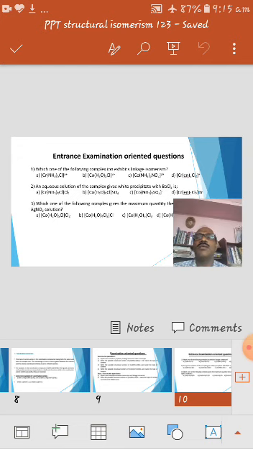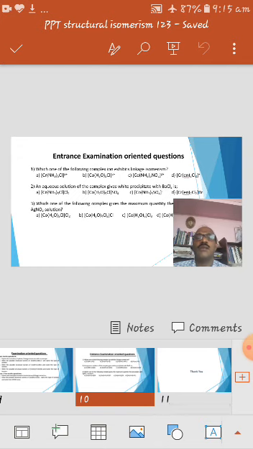In the given options, the first complex gives 2 chlorides, the second gives 1 chloride, the third gives 3 chlorides, and the fourth gives no free chlorides. The correct option for this question is C.